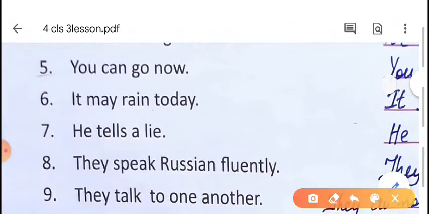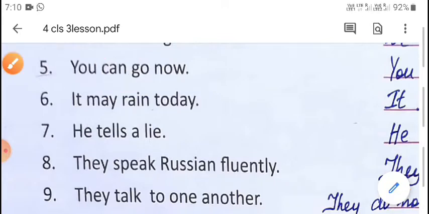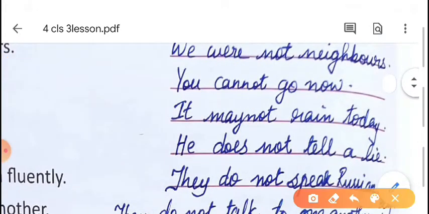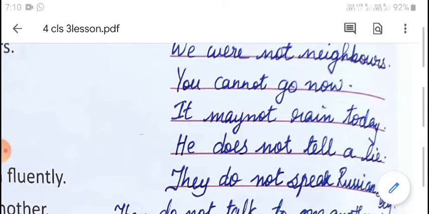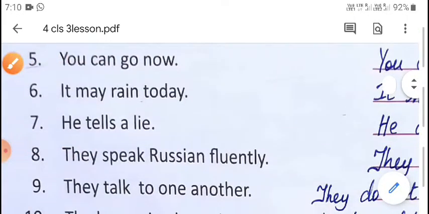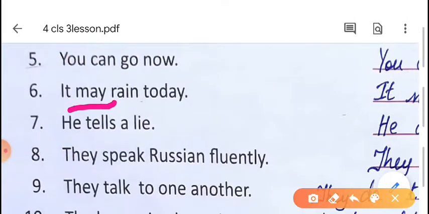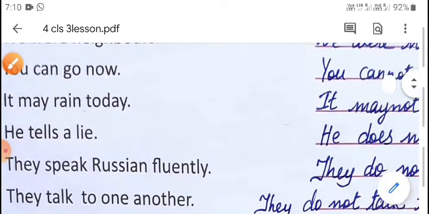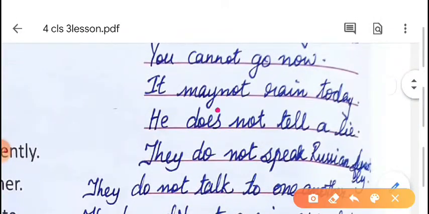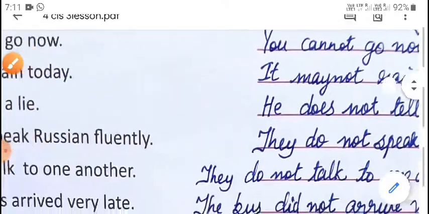Fifth question, you can go now. What is the helping verb? 'Can'. So after 'can' we have to write 'not'. You cannot go now. Now next one, it may rain today. 'May' is the helping verb. So after 'may' we have to write the negative word 'not'. It may not rain today.